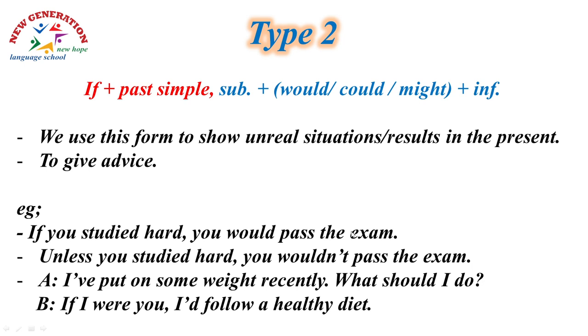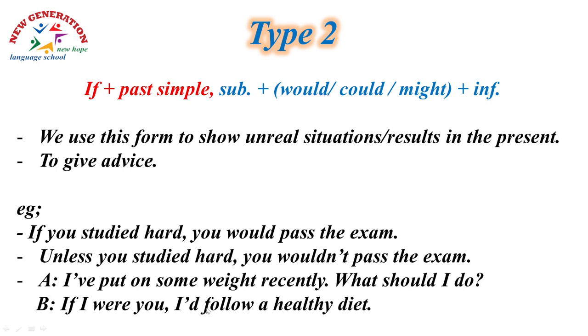That means the real situation now is that he has failed the exam because he didn't study hard. So he could do it, but he didn't. So the result is different from what we say. There is a different result here.